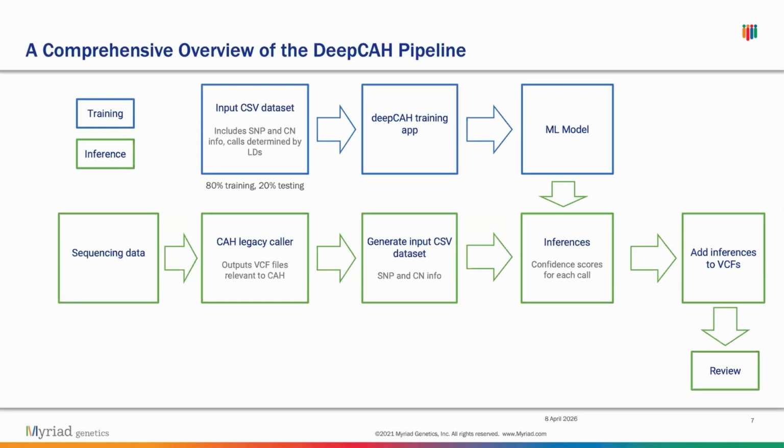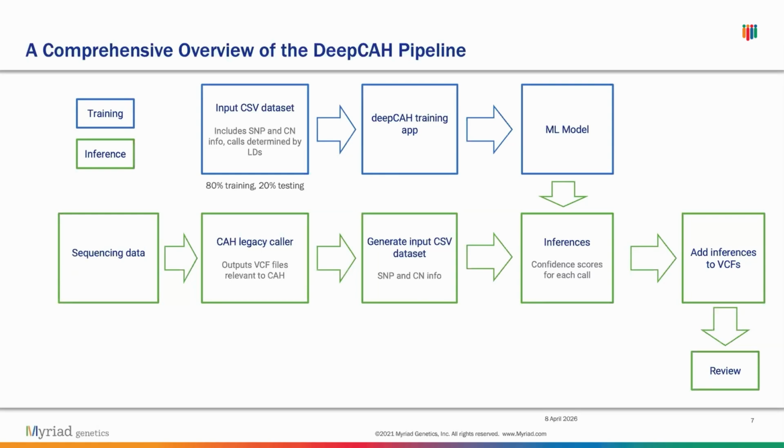So here's a general overview of what the DeepCAH pipeline looks like. It kind of looks like a lot, but we can split it into two halves. The top half, the blue half, is the training half, and that's basically the training pipeline that ends up producing the machine learning model. So what we do is that we take in an input CSV data set that includes the SNP and copy number information that I mentioned earlier, as well as reported calls that were already determined by lab directors. And these reported calls will serve as a sort of ground truth for the training to work upon.